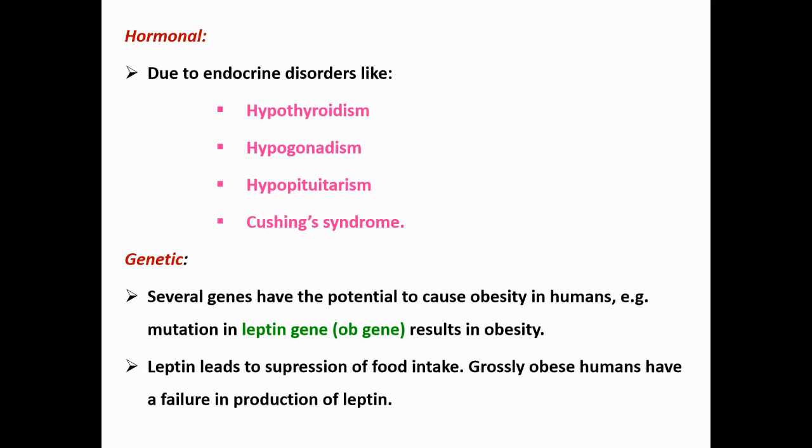I will repeat. Several genes have the potential to cause obesity in humans. For example, if there is any mutation in the leptin gene, leptin production will be more. What happens if the leptin production is more? That will lead to obesity. Leptin leads to suppression of food intake. So grossly obese humans have a failure in the production of leptin.